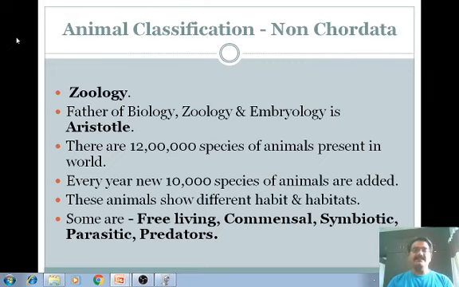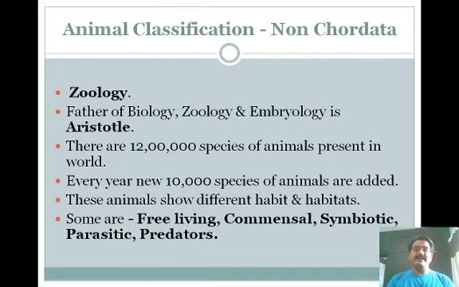They are free living animals, commensal animals, symbiotic animals, parasitic animals and predator animals. Free living animals are those that freely inhabit nature and are not dependent on other animals. Such animals are known as free living animals.